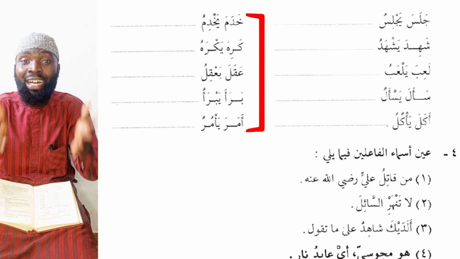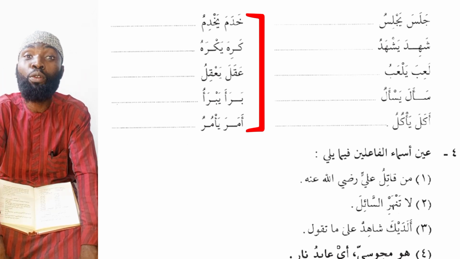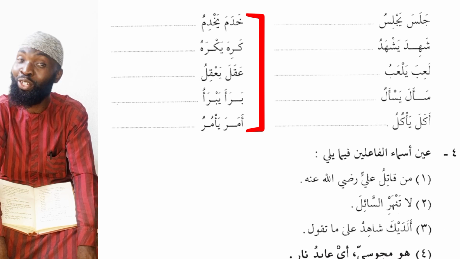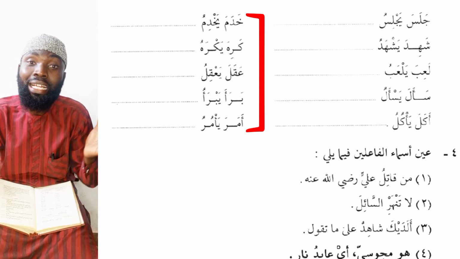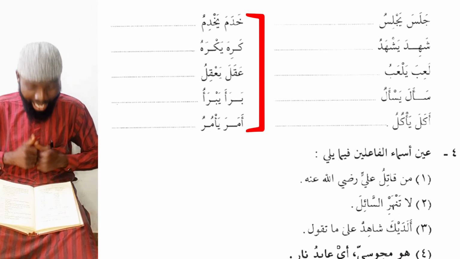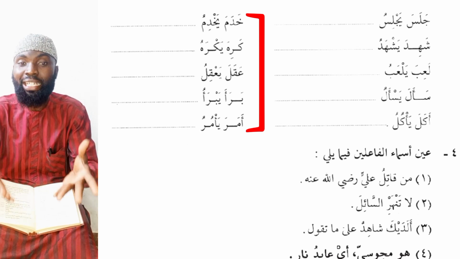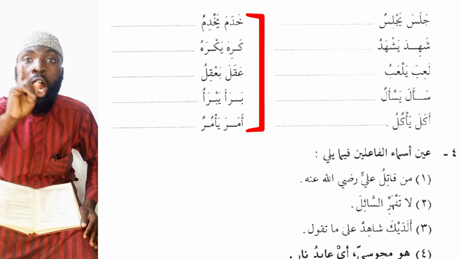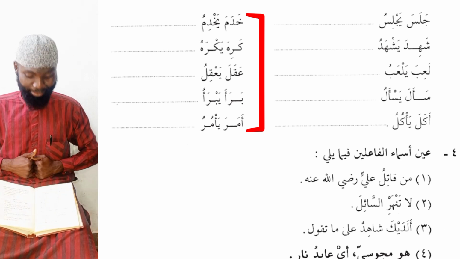Khadimun, a servant. From here we have Khadimu Rasulullah, the servant of the Prophet sallallahu alaihi wasallam. Who is he? Anas bin Malik. Next we have Kariha, he hated. Yakrahu, he's hating. A hater, what do we call him? Karihun. Anta Karihu, you're a hater.